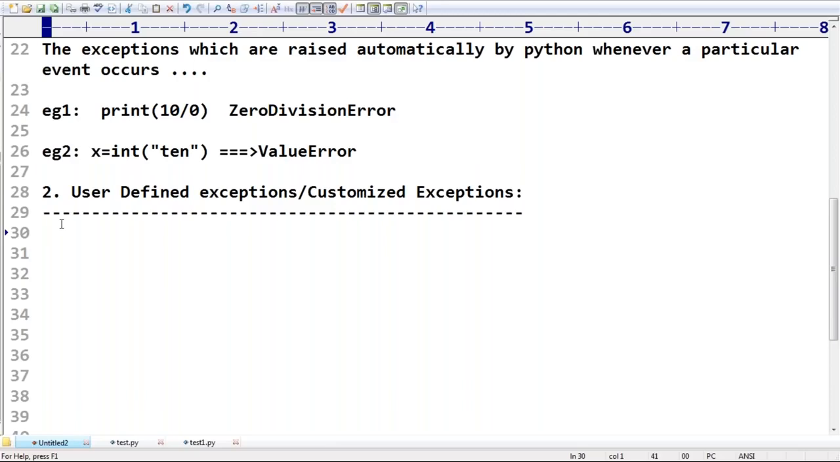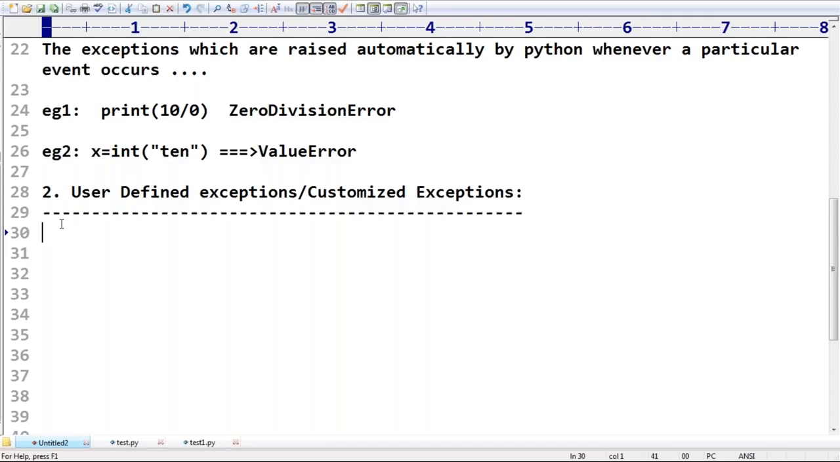User defined exceptions are customized. Sir, now I have one small doubt. Most of the time, we may have this type of thing. Suppose, assume that in an ATM machine, you withdraw money several times by using an ATM card.